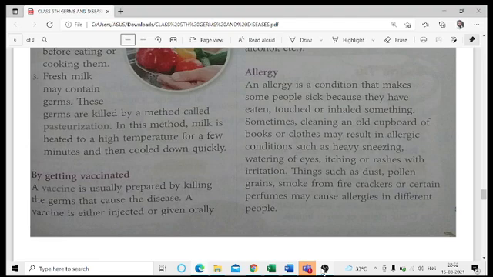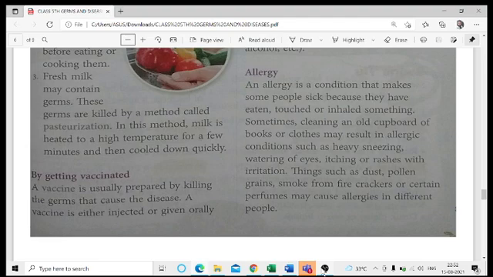But sometimes these pollen grains are in our environment only, and if the pollen grains are consumed or inhaled by our body, then we will start suffering from some or the other kinds of allergies. The smoke from the firecrackers, as all of us know, during Diwali times the pollution level rises.